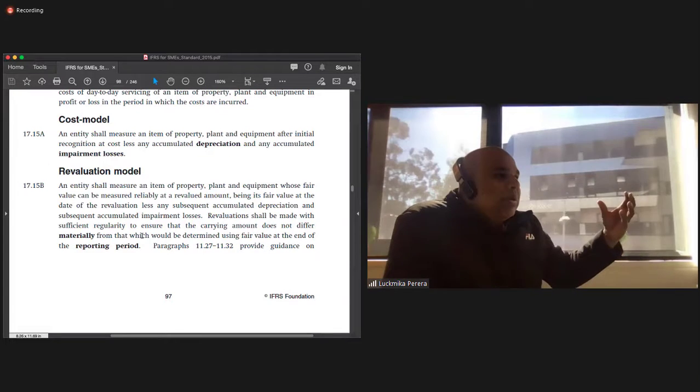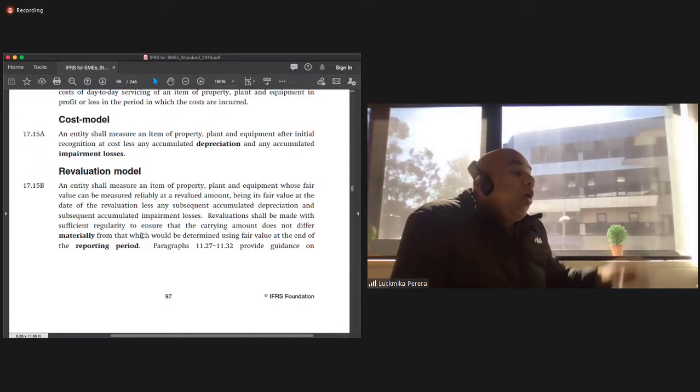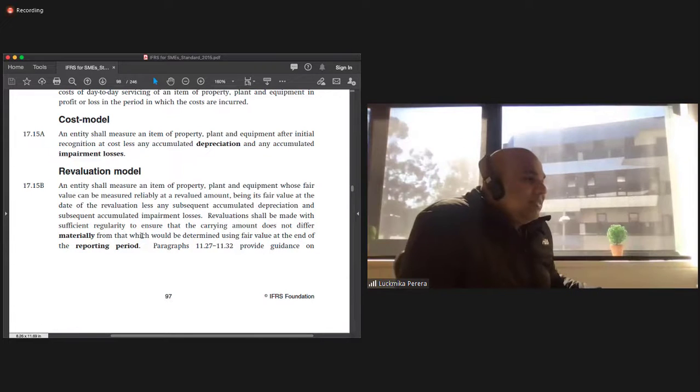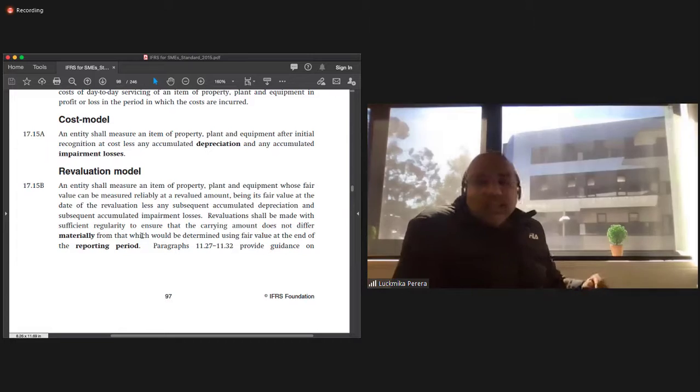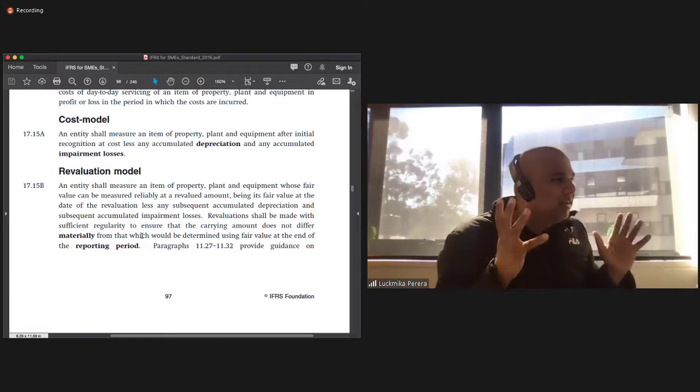What do you think would have happened to the old cars that are in the market? They almost doubled in price. So you see, when you're talking about the cost model and the revaluation model or fair value model, you need to look at the context. Everything is context dependent.